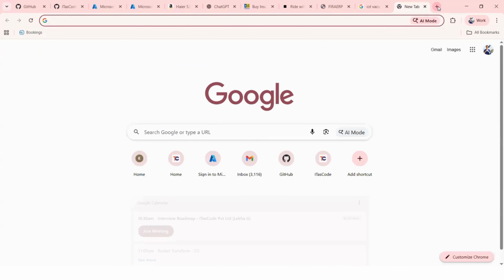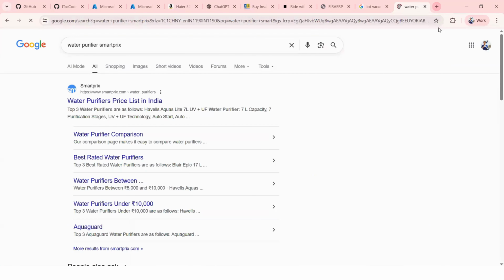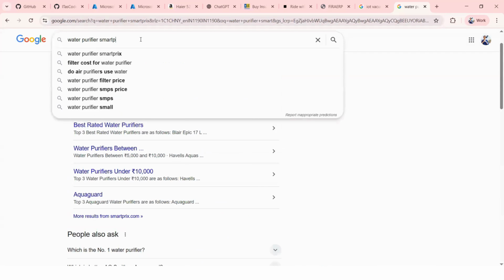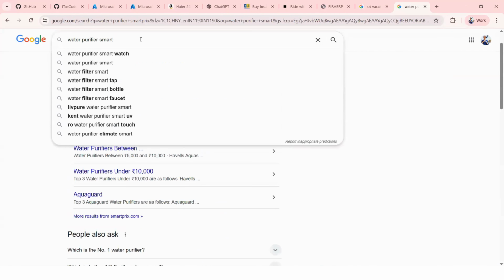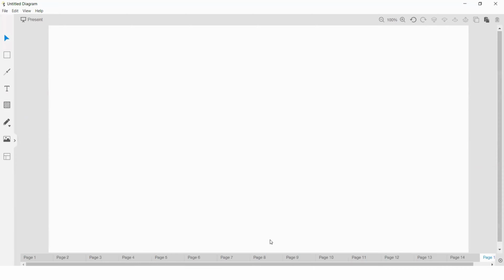At the same time, water purifier, IoT based, or you can say smart water purifier. For example, this concept is a recharge based water purifier. Let us see that.